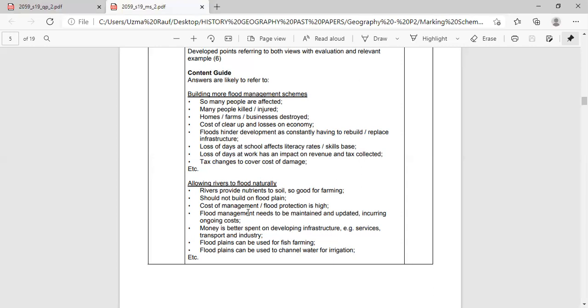I will favor statement A because building of flood management schemes is more beneficial, because it is safer to save human life and economy.